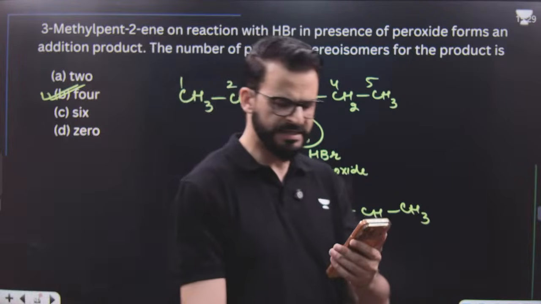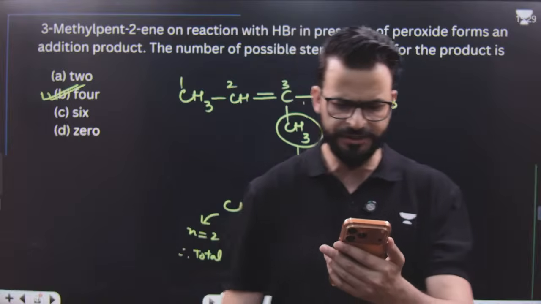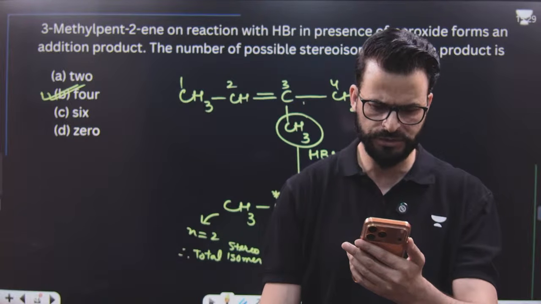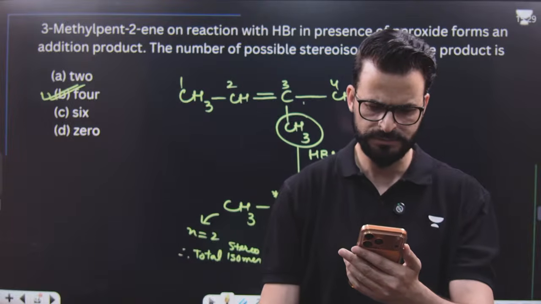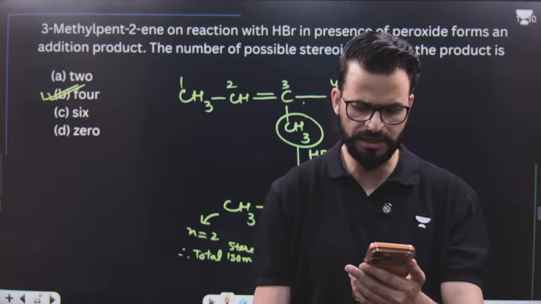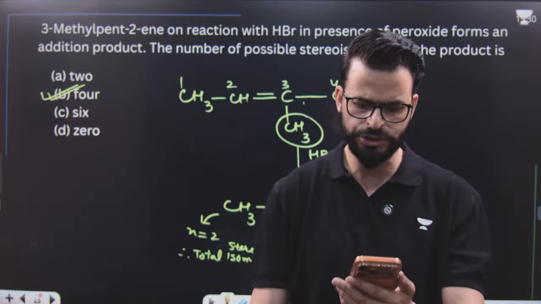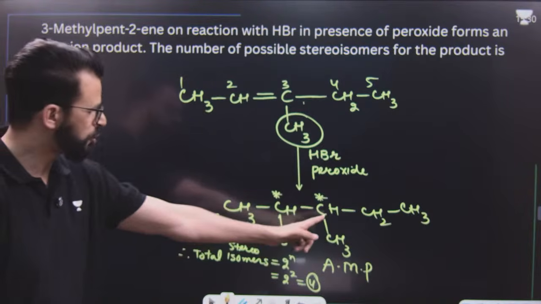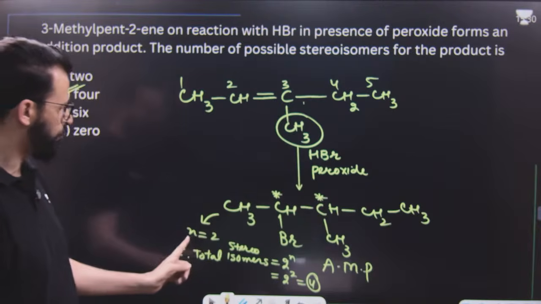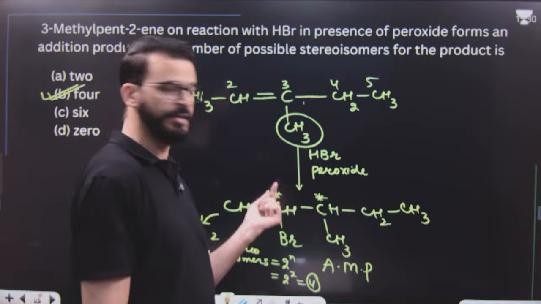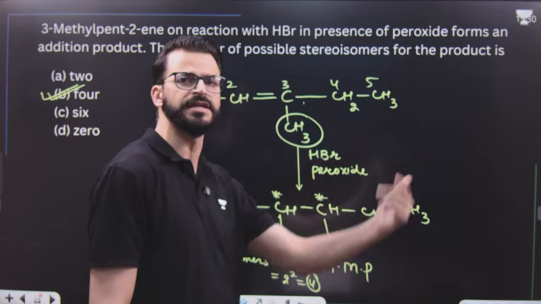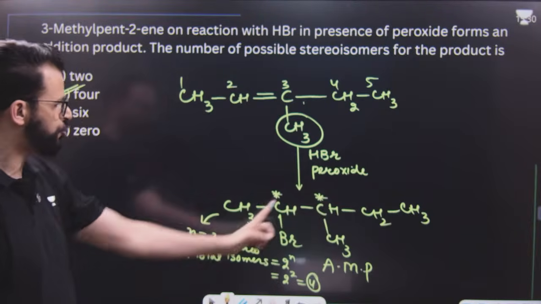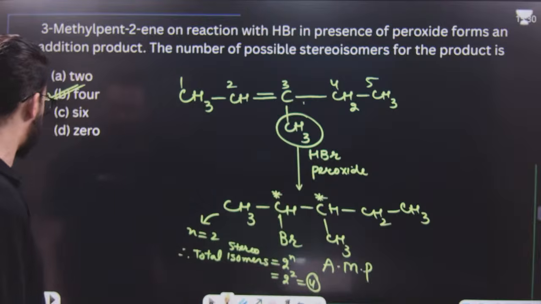Where is the doubt? How is the n value 2? There are 2 chiral centers. This is one chiral center, this is also a chiral center. So the n value is equal to 2 over here, because n means optical isomer area, and we know one chiral center is one optical isomer area, and this chiral center is another optical isomer area. So n is 2, and 2 raised to the power 2 is 4.